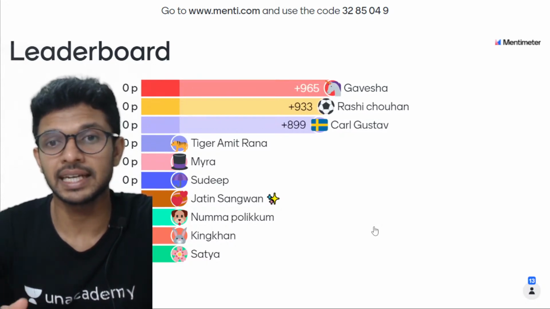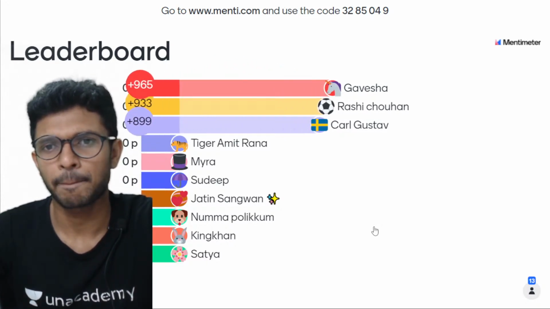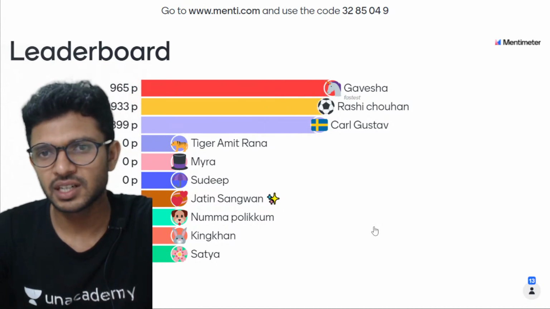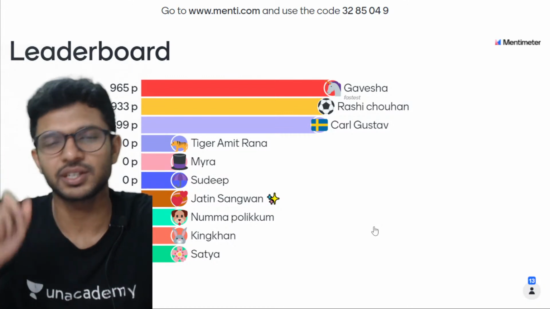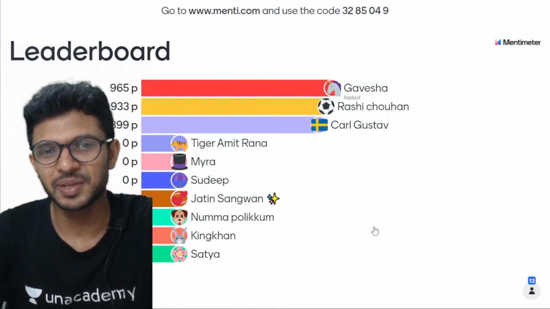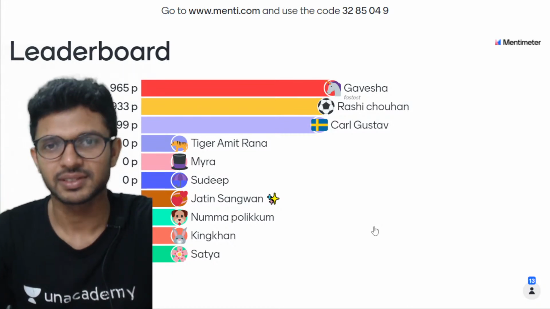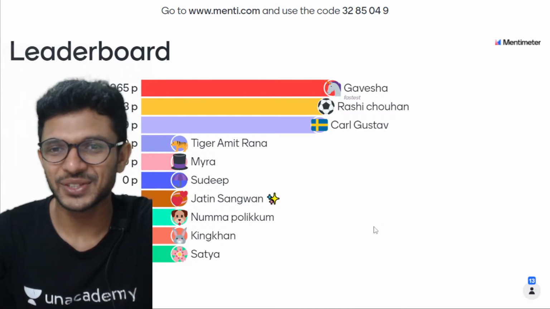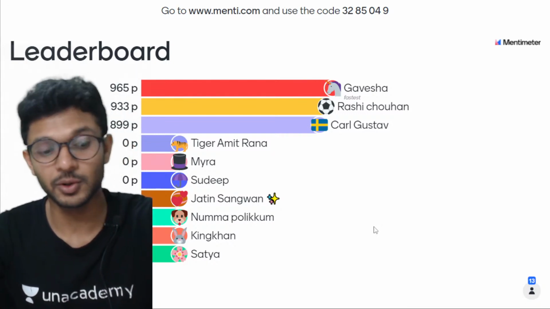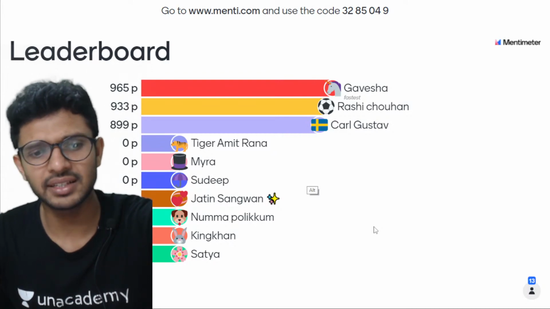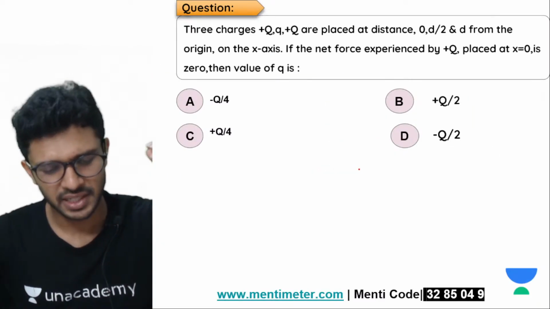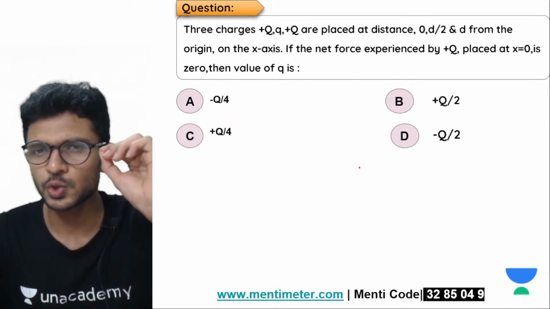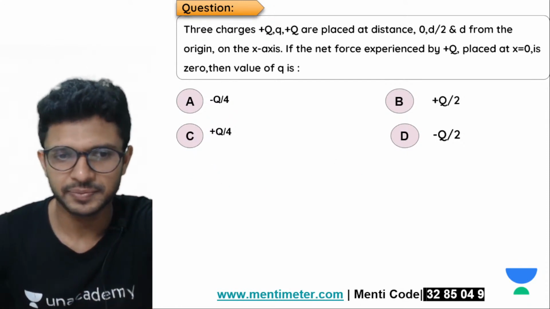First, let's have a look at the leaderboard. Leaderboard pe kya de diya? Gavesha was the fastest person. Obviously, Gavesha has to be the fastest because that person is with hamara hai na emoticon of whose, obviously. So Rasha, Karl, so these are the 3 people who gave me the correct answer. Bilkul. Others I know that you all might have made a small mistake, hai na? Chotu mistake kar diya. Dekh le.